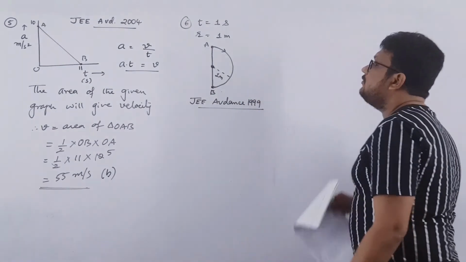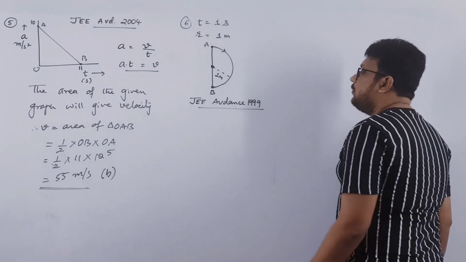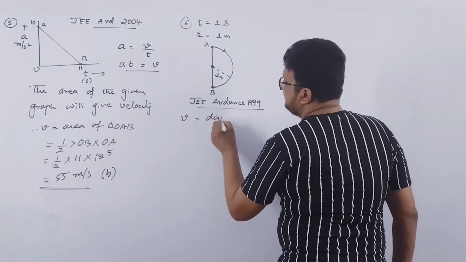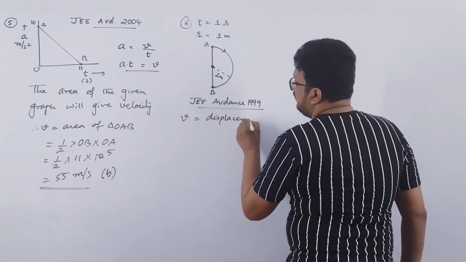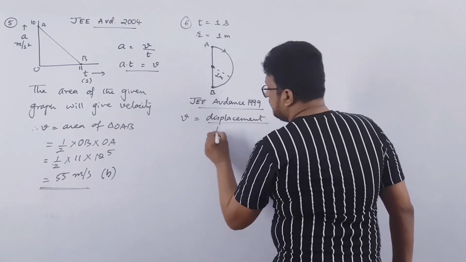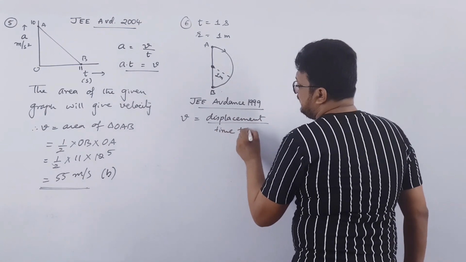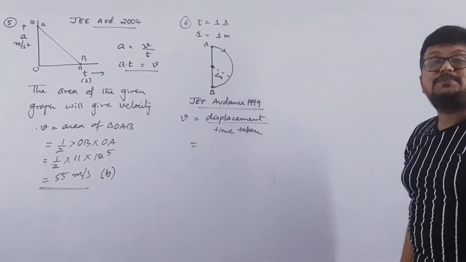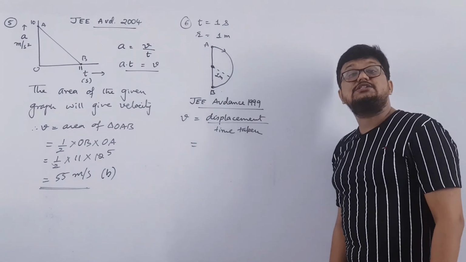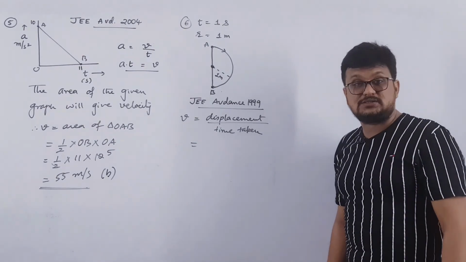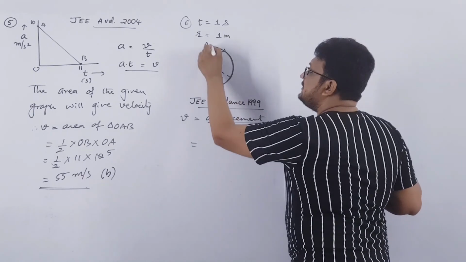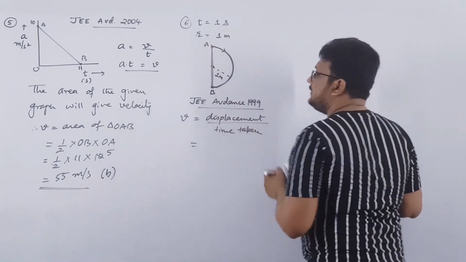We have to find velocity. Quite simple one. We know that velocity is displacement of a body over time taken, and we have already discussed that for a semicircular path, displacement will be equal to diameter and distance will be equal to half of the circumference, right? This is the distance traveled by the particle, while this will be the displacement, A to B.